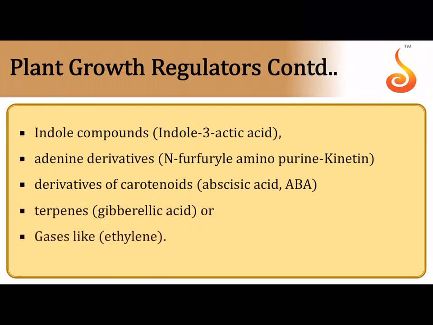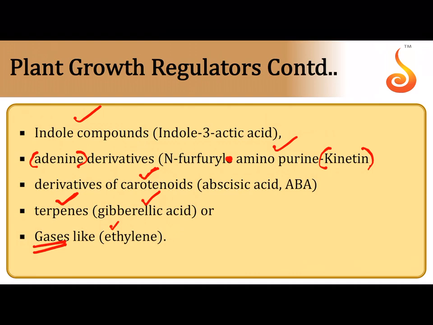Okay. See the different types of growth regulators. You have indole compounds, that is indole acetic acid. You have adenine. Adenine is a purine that is found in DNA and RNA. Adenine derivatives, that is 6-furfuryl-aminopurine, which is kinetin. Of course, kinetin has not been naturally isolated from plants, but a similar compound called zeatin has been isolated from corn. Then there can be derivatives of pigments like carotenoids, like abscisic acid, and terpenes, which are derived lipids made up of repeated units called isoprene units, for example gibberellic acid. And there are certain volatile plant growth regulators which are mostly in gaseous form, for example ethylene.